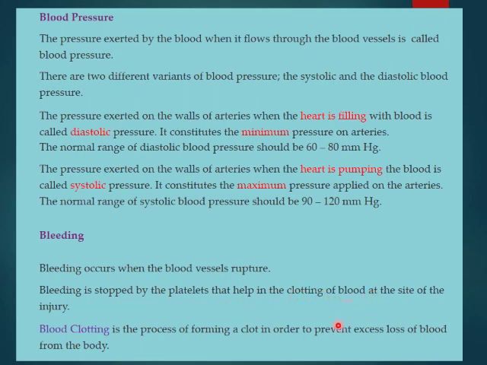Okay. So how does blood clotting take place? Blood clotting is a process of forming a clot in order to prevent excess loss of blood from the body. If the blood does not clot, what will happen? All the blood will come out from our body. So what should be there? The blood clotting starts there, which plugs the injury and stops further flow of blood, and also checks the entry of pathogens like microorganisms.